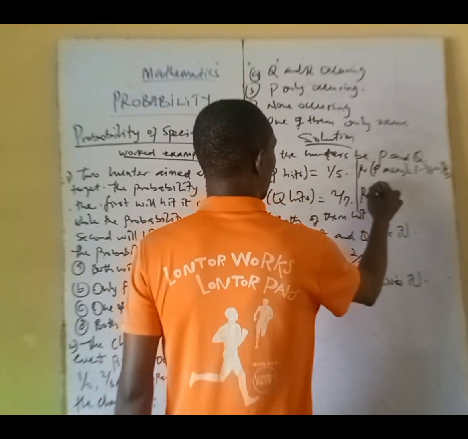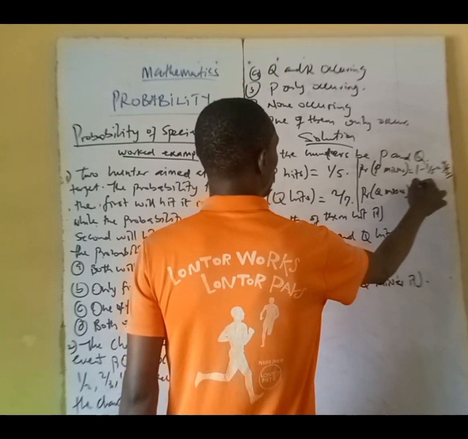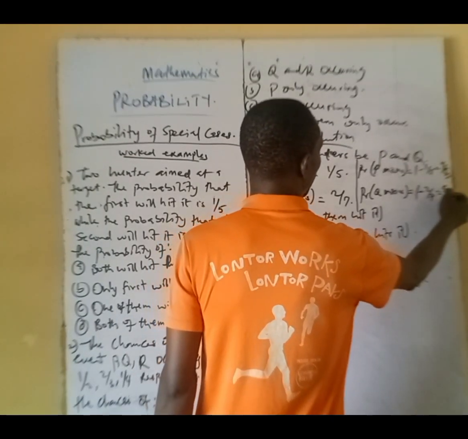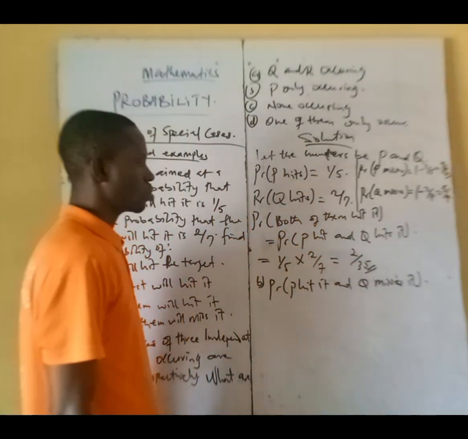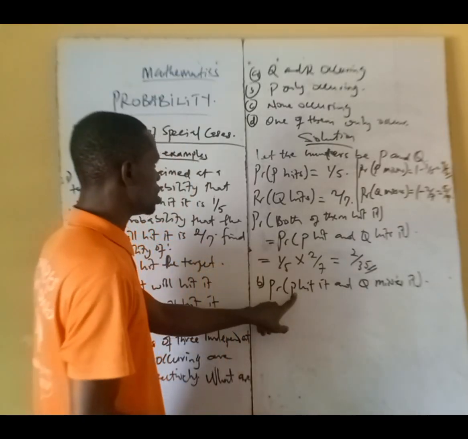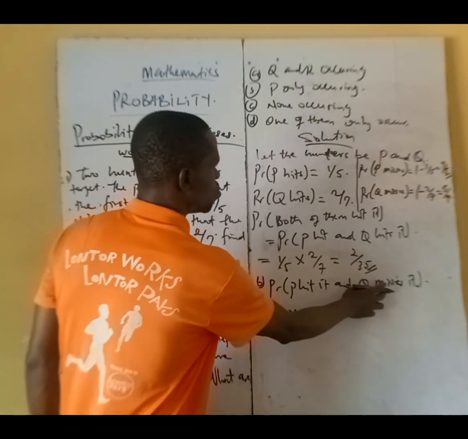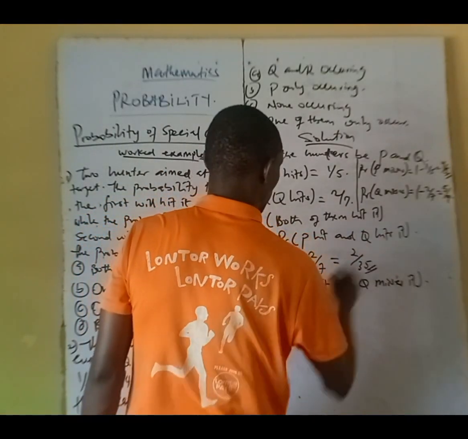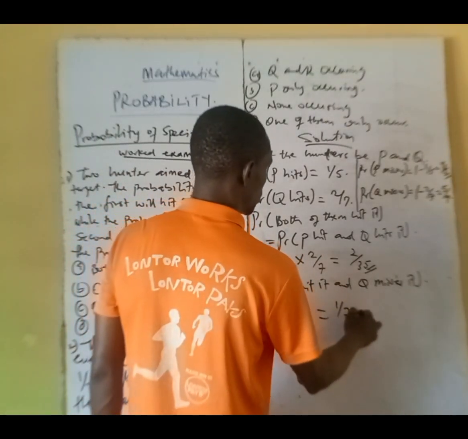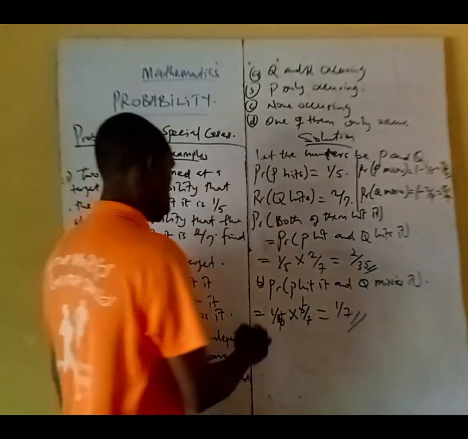And that will be 4 over 5. Then probability that Q misses it, that will be 1 minus probability that Q hit it. And that's 5 over 7. So this is what they said we should do. So from here now, we know the answer is P hit it, 1 over 5, multiplied by Q misses it. Probability that Q misses it, 5 over 7. So 5 can cancel 5 and you have 1 over 7. Please, is that clear, everyone? Good. Then C.